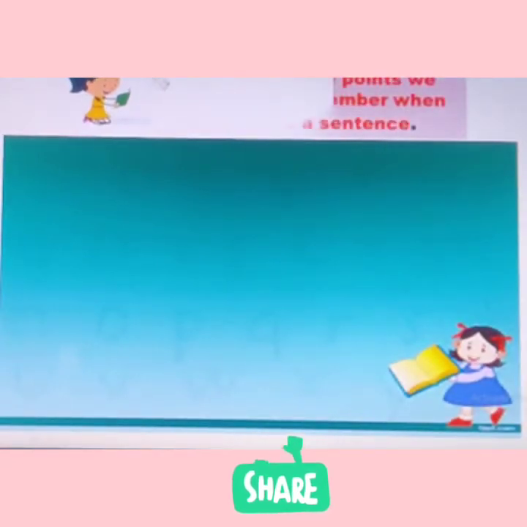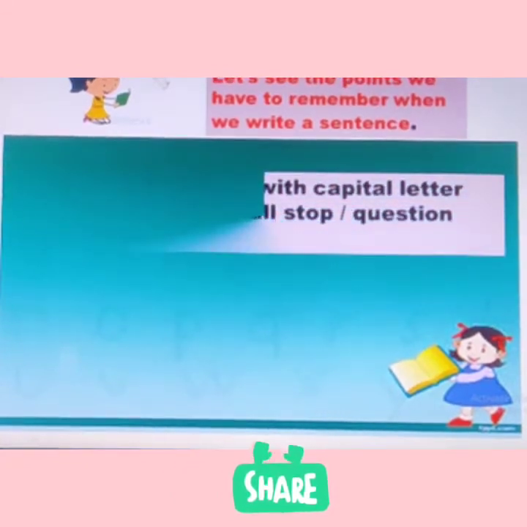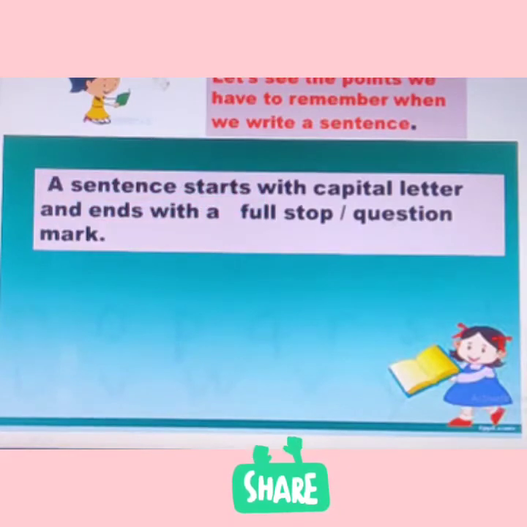Then the next is, now let's see the points we have to remember when we write a sentence. What are the points we have to remember? Yes, the first one is, a sentence starts with a capital letter and ends with a full stop or question mark. Okay, a sentence starts with a capital letter. Capital letter you already learned. I've already explained. Now let's see what is full stop or what is question mark.